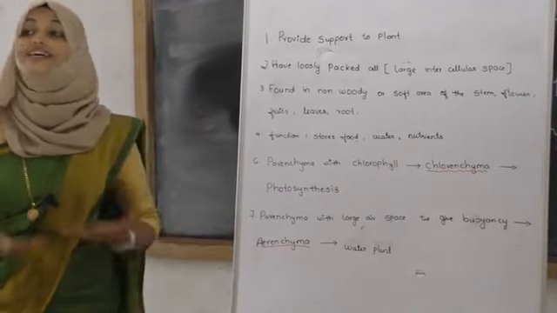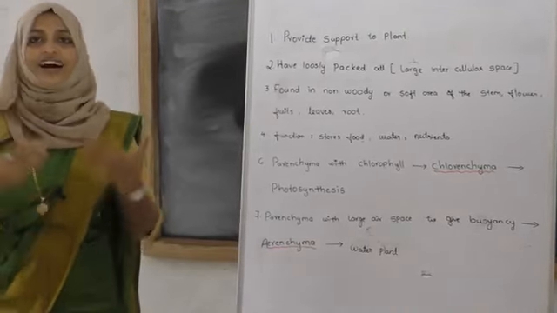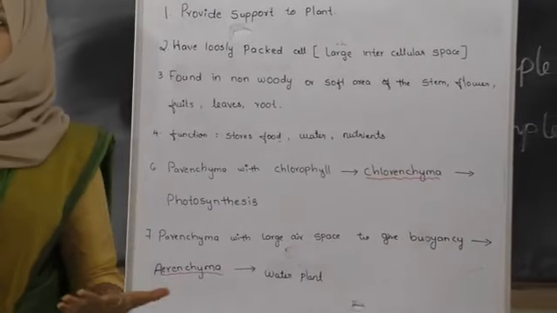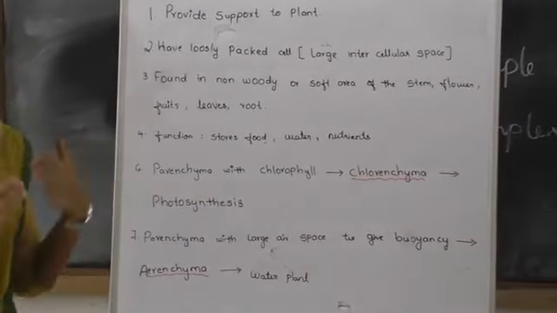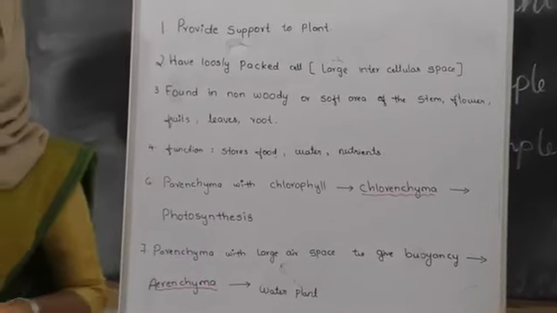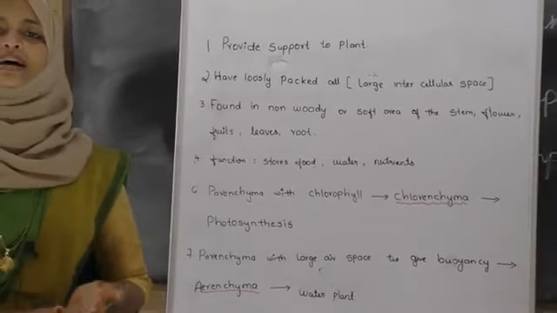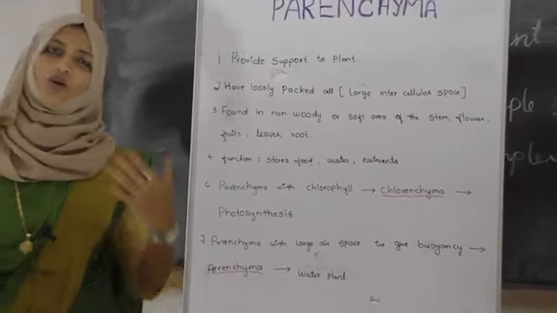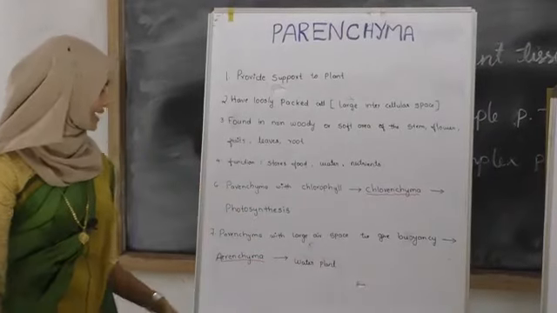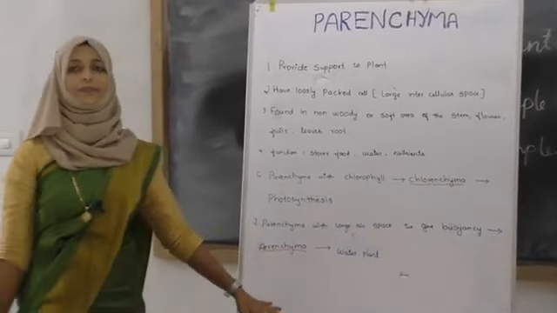What is buoyancy? Floating of plants. I gave the example of the lotus plant and other aquatic plants, like the money plant. All the plants that are aquatic have this.